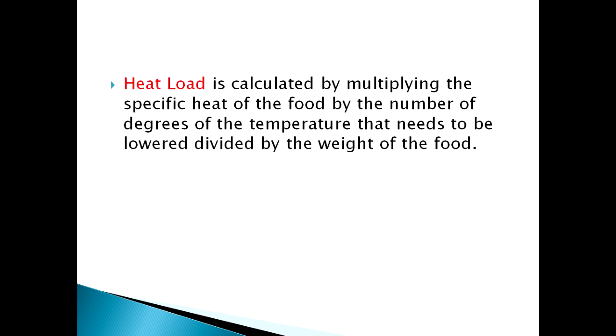Suppose we need to calculate the heat load for a particular fruit or vegetable. It is calculated by multiplying the specific heat of the food by the number of degrees of temperature that need to be lowered, divided by the weight of the food. Just think, if you need to reduce 4 degrees, we multiply the 4 degrees by the specific heat of the food divided by the weight of the food. That's the simple calculation of heat load.